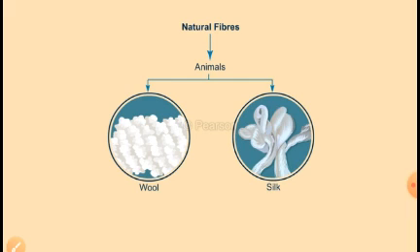Now Chinese were the first who learned how to make thread from the cocoon of the silkworm.